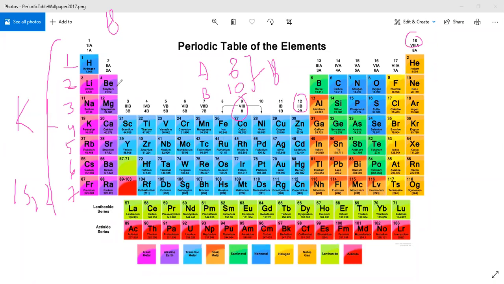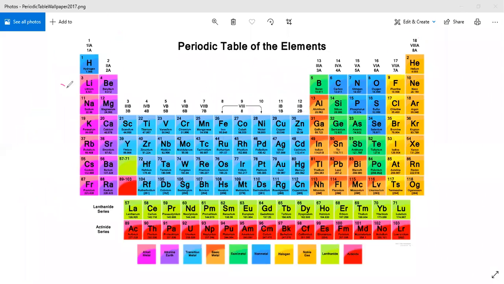You can see all these elements have different atomic numbers, which means they have different electronic configurations. And elements with different electronic configurations have different chemical properties, because the electrons in their outermost shells are different.